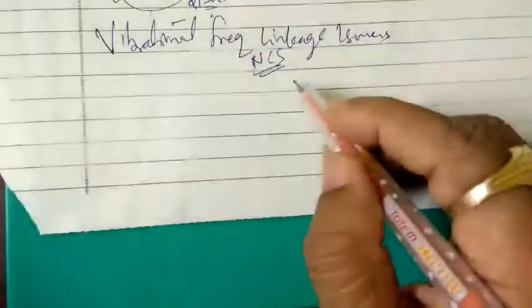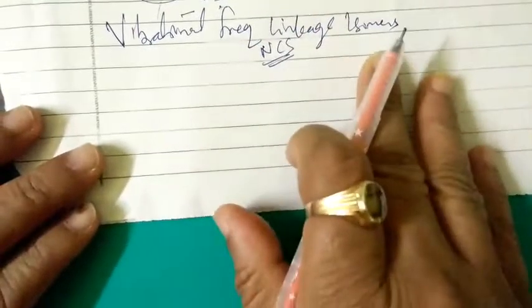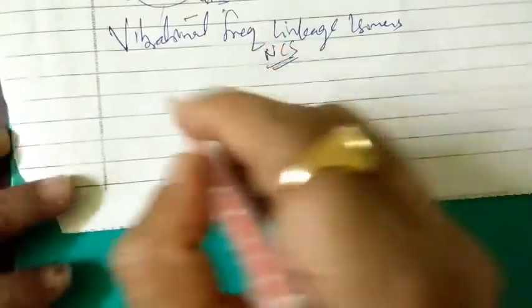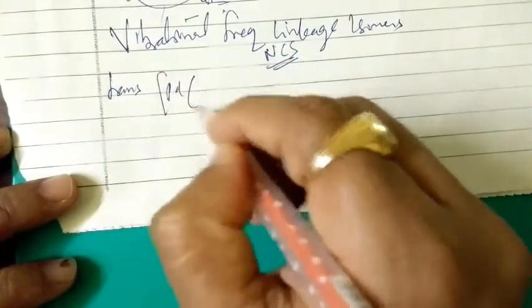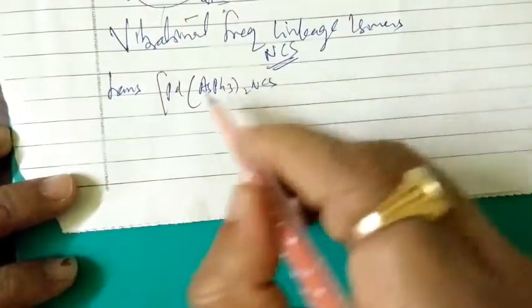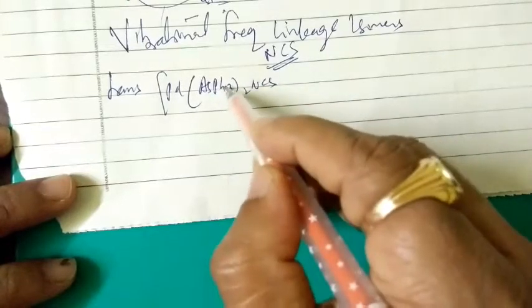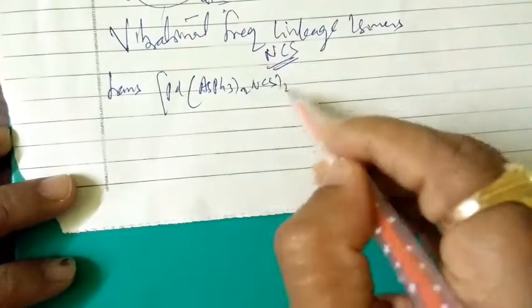If I take a simple complex here, of trans palladium, AsPh3 twice, NCS twice.